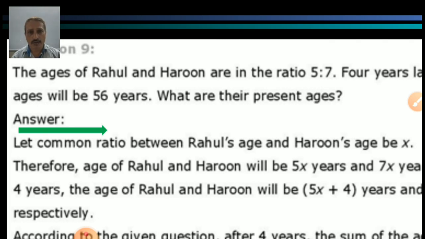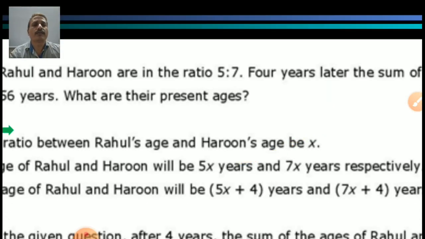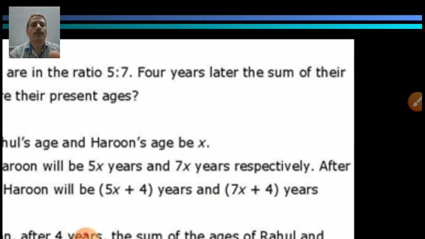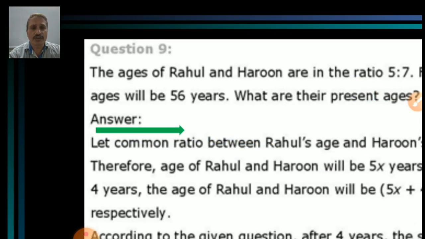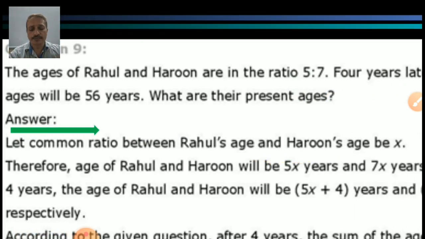Students, read the question more than 2 times, so you will get a clear idea. 2 boys are there, Rahul and Harun. Their ages are given in the ratio 5:7. 4 years later, the sum of their ages will be 56 years. What are their present ages?